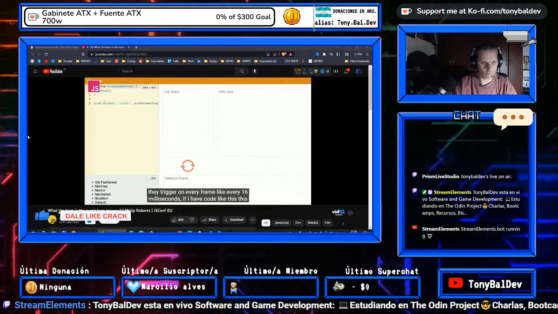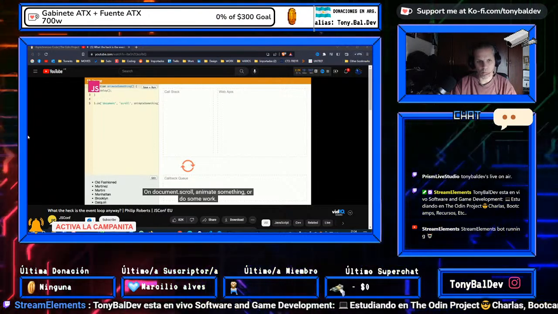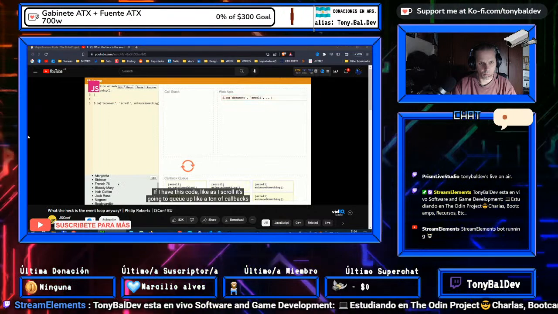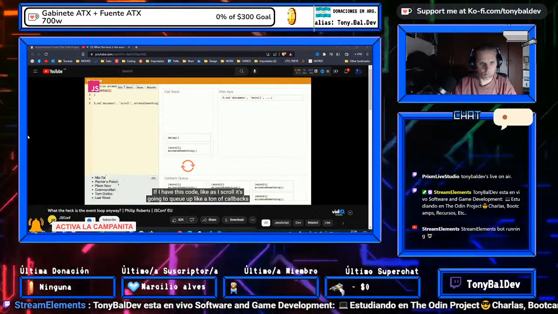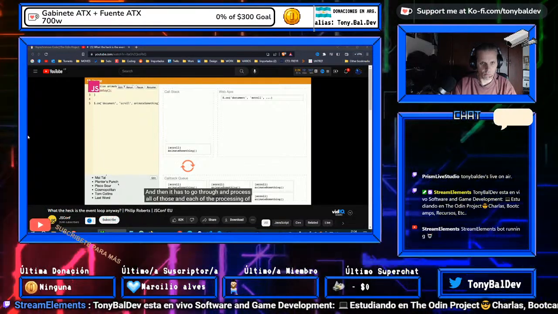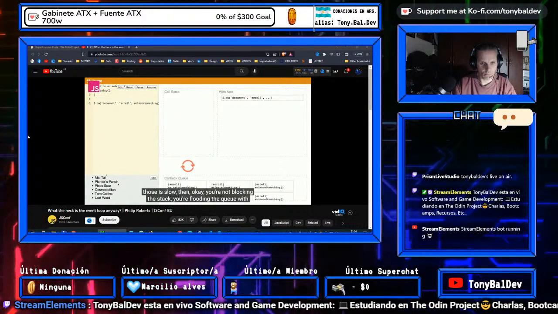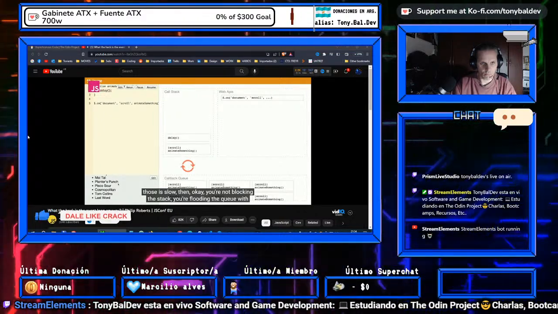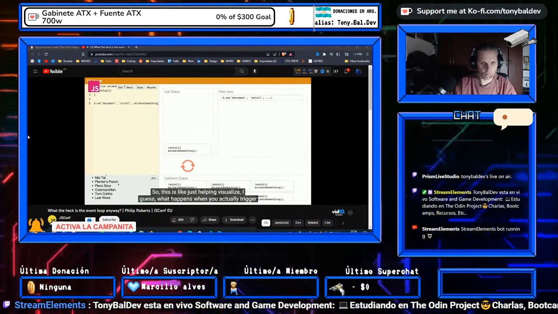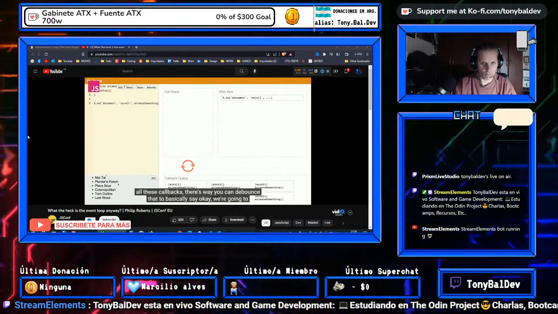So if I have code like this on document.scroll, animate something, or do some work, then as I scroll, it's just going to queue up a ton of callbacks, and then it has to go through and process all of those. And if each of the processing of those is slow, then okay, you're not blocking the stack, but you're flooding the queue with events, right? This is just helping visualize what happens when you actually trigger all these callbacks.